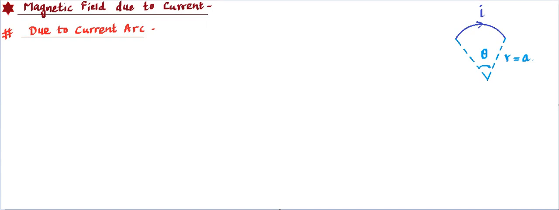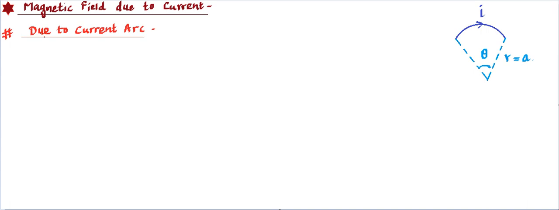We were talking about magnetic field because of various currents, and this was to be calculated by using Biot-Savart law that I started in the previous video. And in the previous video we have understood what is the magnetic field at the center of a circular current carrying loop. Now we will be finding some more magnetic field because of current distributions.